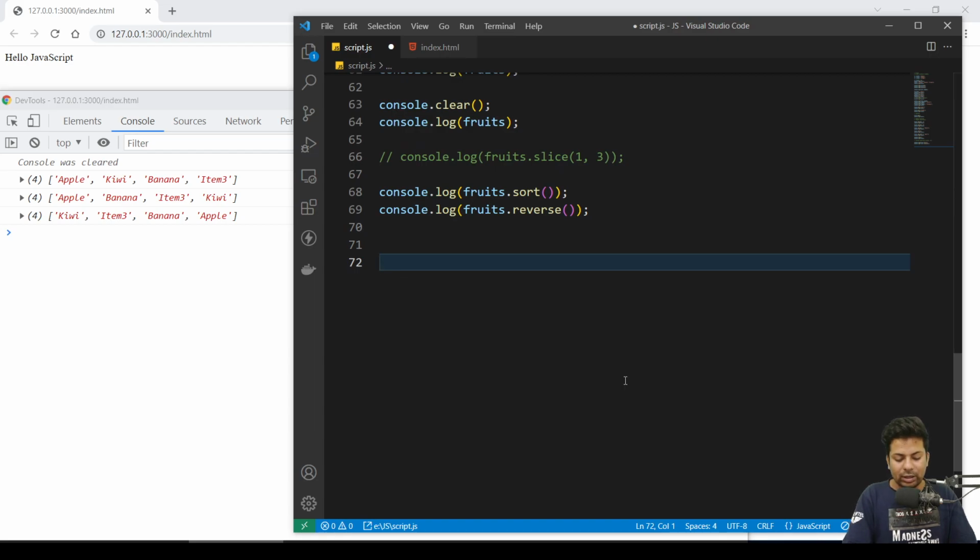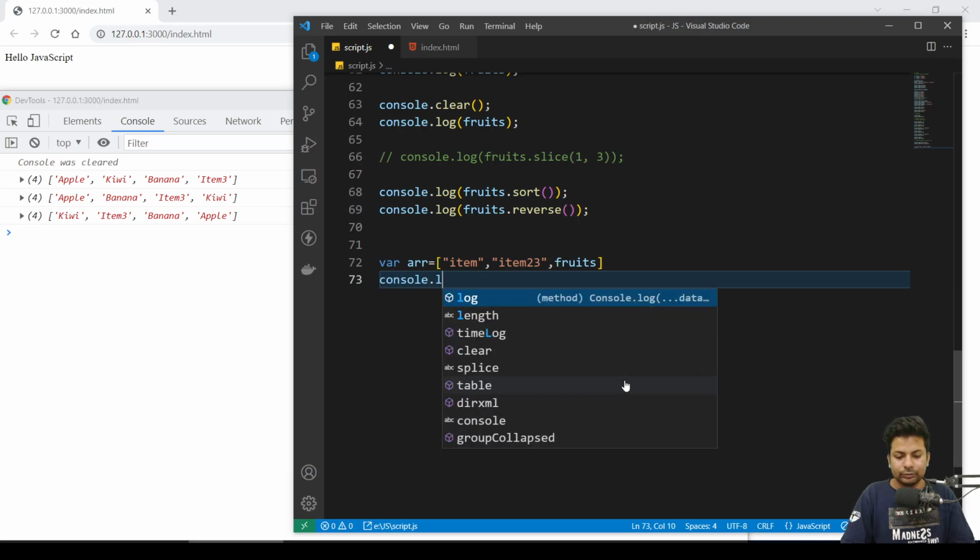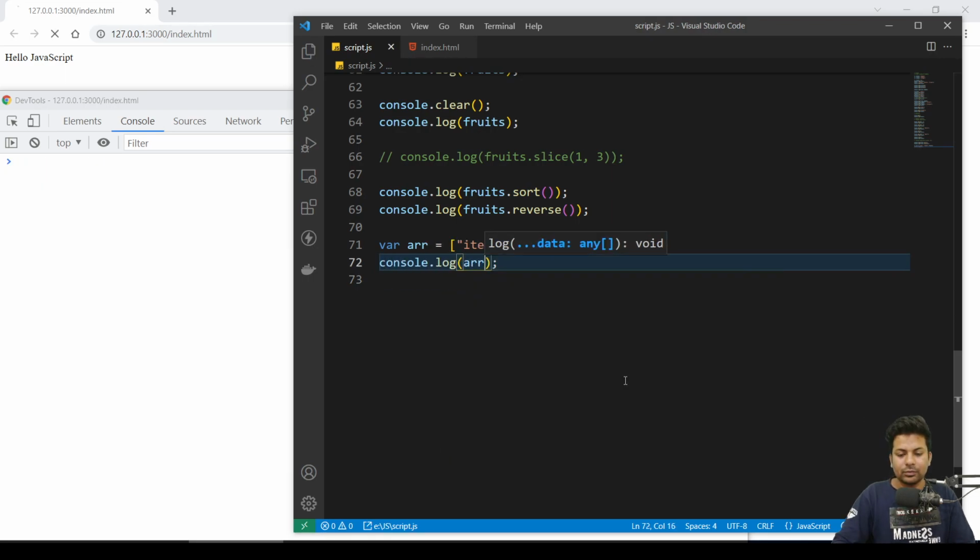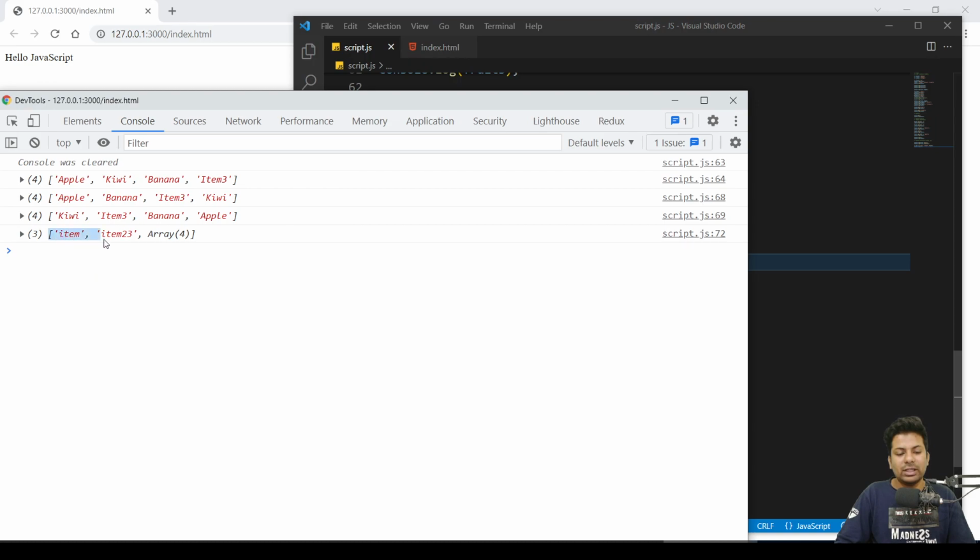Now suppose you have arr equals to item, comma item 2, 23, and then you have fruits. So fruits is an array. This is called a nested array because you have an array, and inside that you have another array.